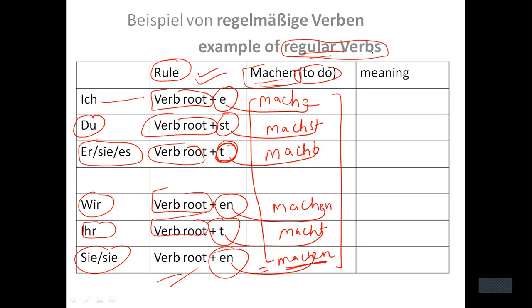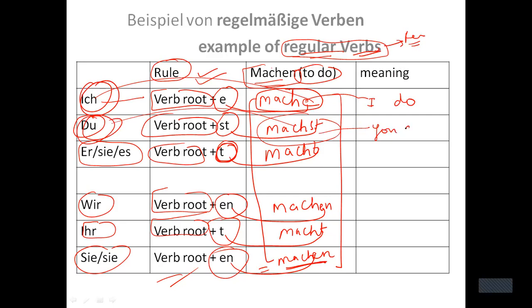If you want to know more about regular verbs, I would suggest you to go and revise the notes of regular verbs. So if I write ich mache, it will give you the meaning of I do. If I write du machst, then it will give you the meaning of you do. If I write er, sie, es macht, then it will give you the meaning of he does, or she does, right? Or it does, because it has the meaning of do, does.